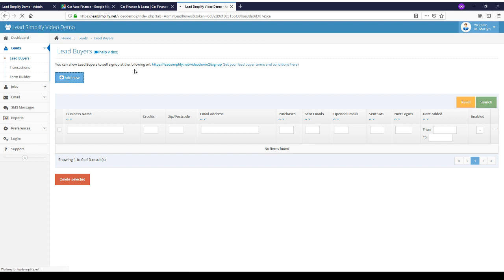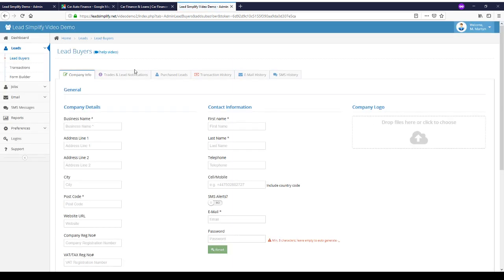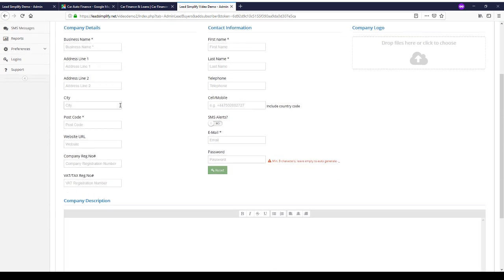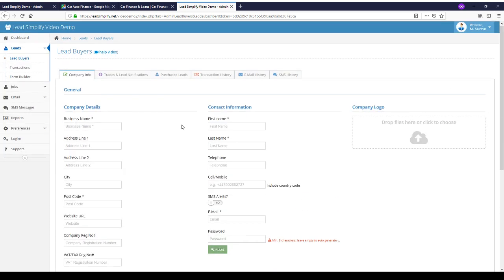Alternatively, you can set them up manually. So if you click add new, and as we've seen previously, this allows you to enter details of the lead buyer, add them to your system, ready to start purchasing leads.